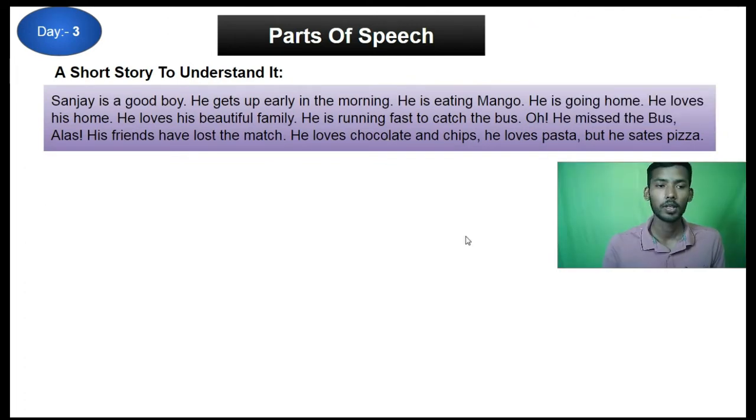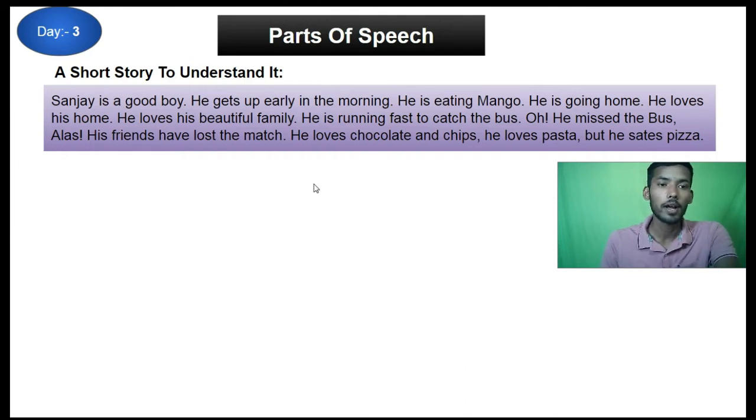See this short story, why I am going to share it with you: when you read it, it will be very easy for your mind to understand what exactly the parts of a speech are and in which way people use them in a sentence. That's why I have written a short story for you, which you have to learn before diving into the learning of the parts of a speech.